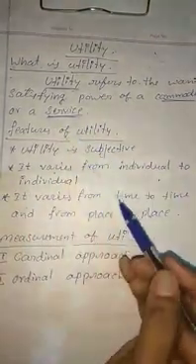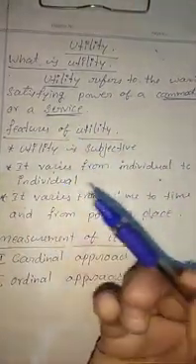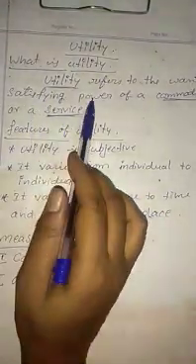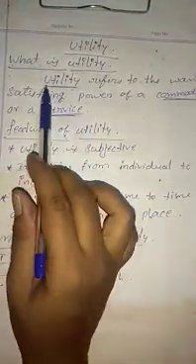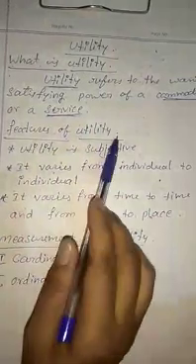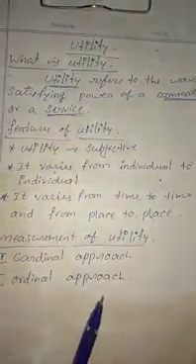Service: mobile service, taxi service or bus service, any service you take, that service satisfies our want. So that quality is called utility. It is the want satisfying power of a commodity or a service. Next, features of utility. There are 3 features listed here.